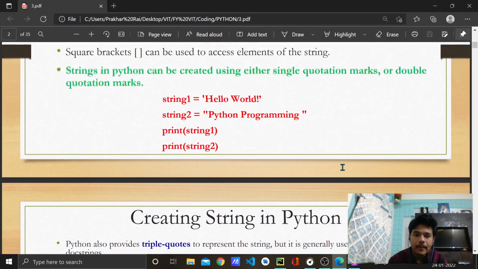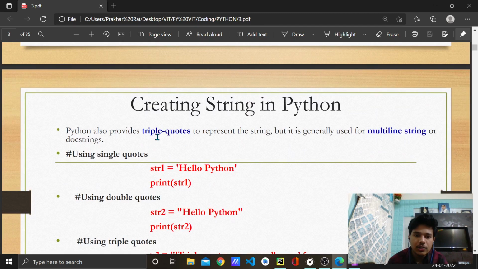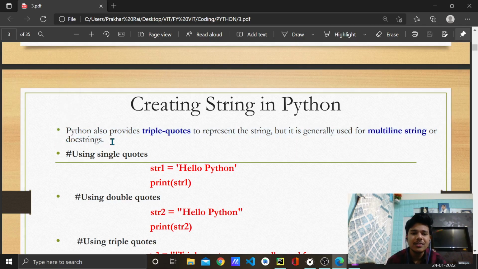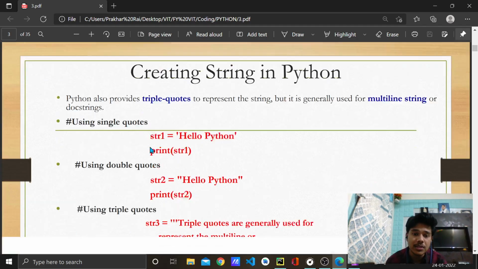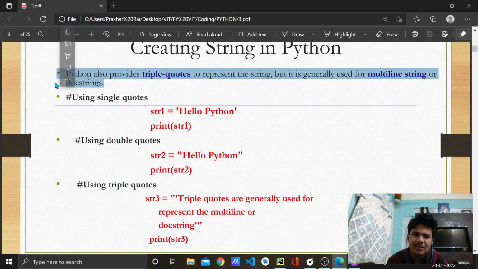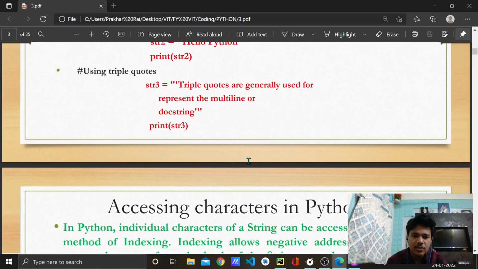Now, as I was telling, a string can be written with single quotes and double quotes as well. Python also provides triple quotes to represent a string, but they are generally used for multi-line strings or doc strings. Doc strings are a concept in functions, which we'll look into later. Actually it is a message for another user, or you can say teammates. So this is using single quotes, this is using double quotes, and this is using triple quotes.